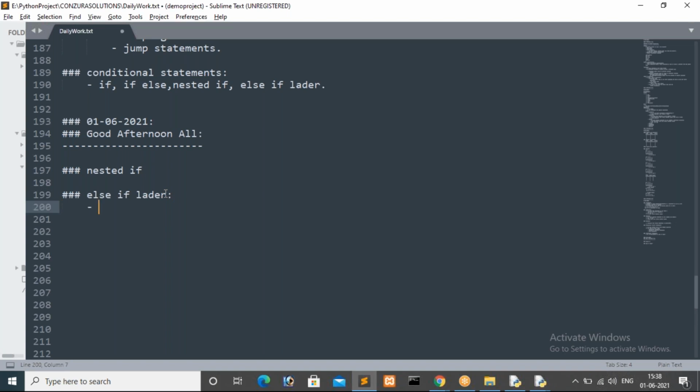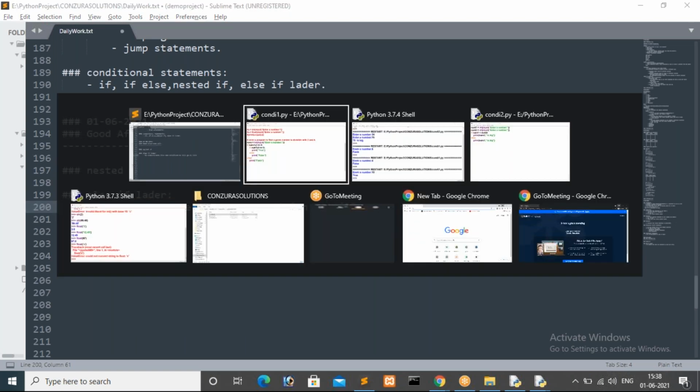To compare more than one condition, we will go to this one. So we will see a small example for this, then we will get more clarity.